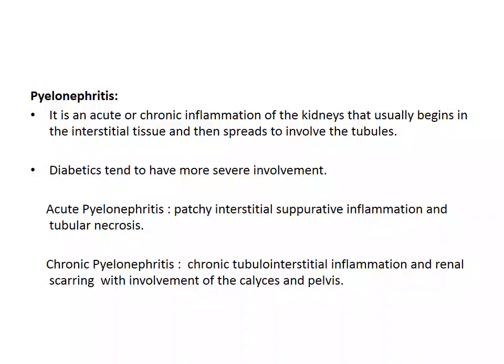The next lesion in the kidney is pyelonephritis. It can be either acute or chronic pyelonephritis. Pyelonephritis is an inflammation of the kidney that usually begins in the interstitial tissue and then spreads to involve the tubules. Diabetics have more severe involvement. In acute pyelonephritis, there will be patchy interstitial suppurative inflammation, and we can also find tubular necrosis. In chronic pyelonephritis, there will be chronic tubulointerstitial inflammation, and there will be renal scarring with involvement of the calyces and pelvis.